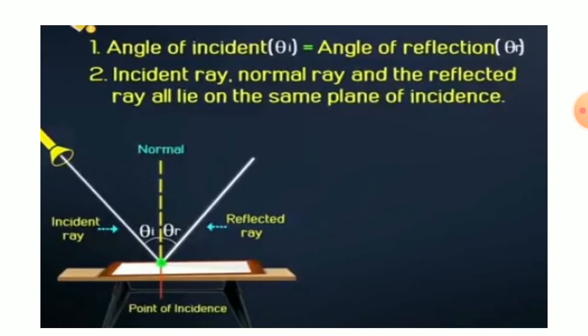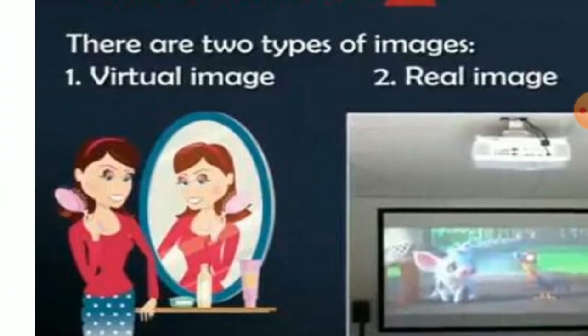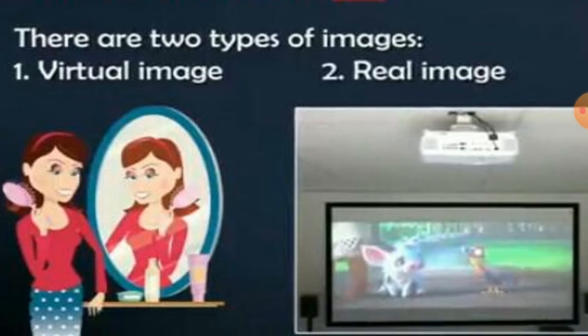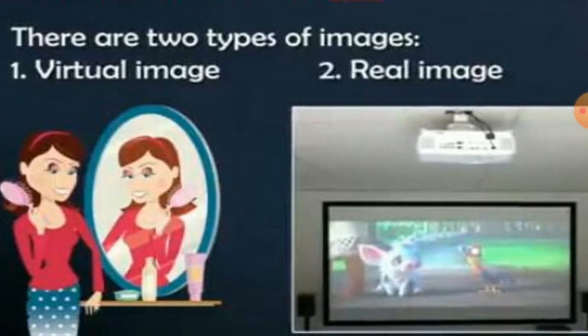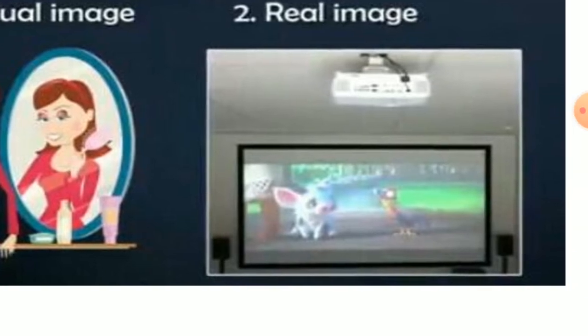Now today we are going to understand what an image is. Students, there are two types of image. One is virtual image, another is real image. Now what is a real image? If the light rays coming from a point actually meet after reflection, then the image formed is called a real image.